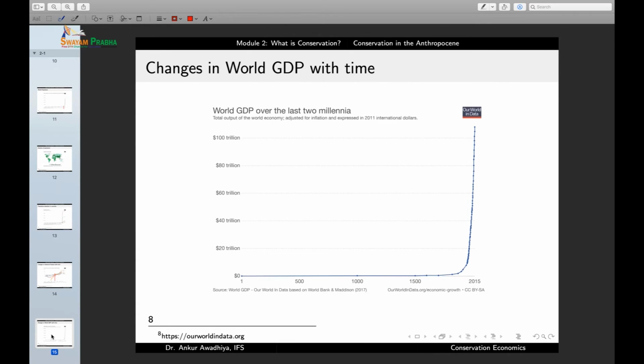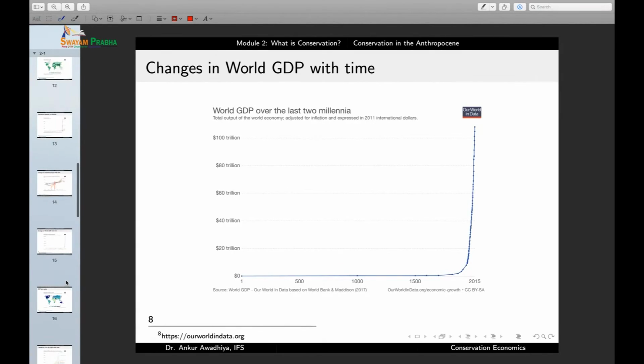Affluence can also be measured in terms of the money that people have. And if you look at world GDP over the last 2 millennia, we see that here again we are seeing an exponential growth. Roughly after around 1600 AD, we start seeing an exponential growth. So the affluence has also been increasing with time. So when we say I is equal to P into A into T, the P component has been increasing, and the A component has also been increasing.